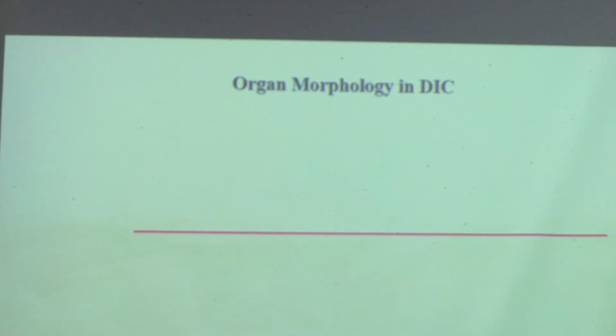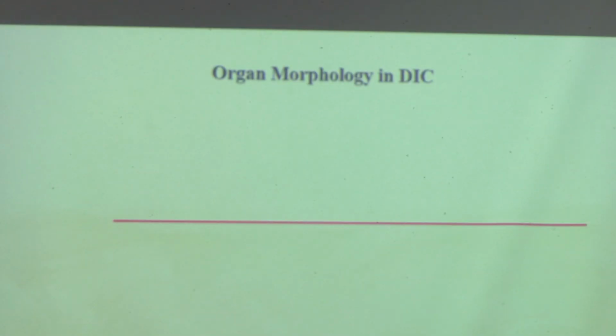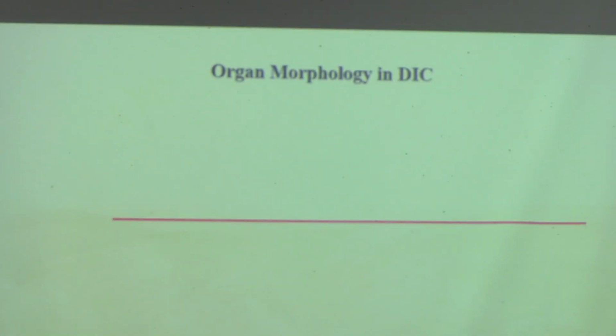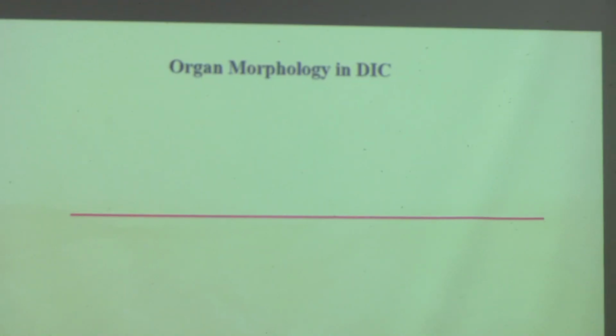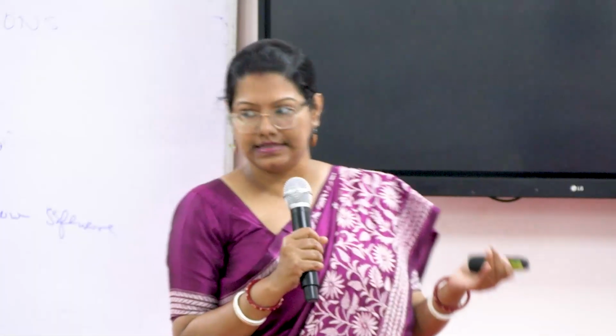Now coming to organ morphology in DIC. When I say organ morphology, these are postmortem findings. In a living patient, we cannot do this biopsy, because there is already life-threatening bleeding, so there will be chances of bleeding. So whenever we discuss organ morphology, that means in a patient who has died, we are seeing that organ, the post-mortem pathology.